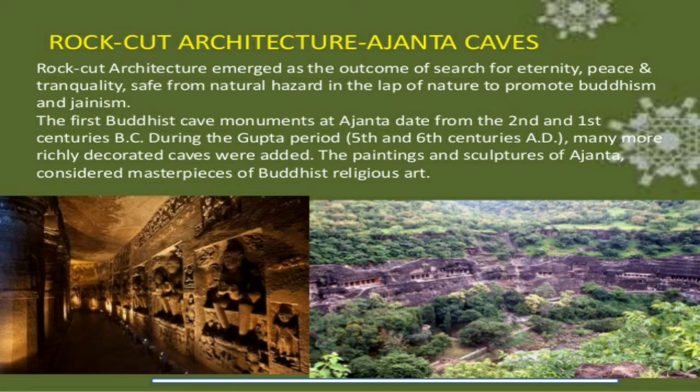So, in the Ajanta caves, the first Buddhist cave monuments date from the 2nd and 1st century.